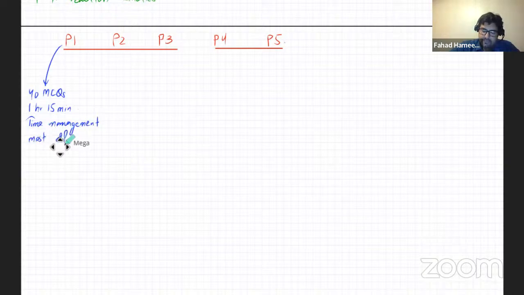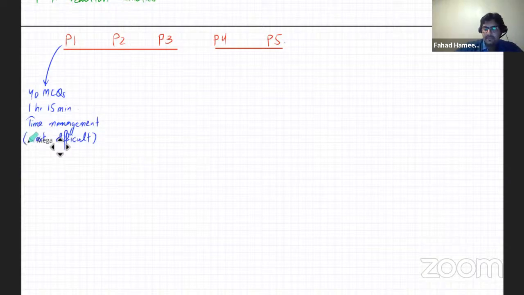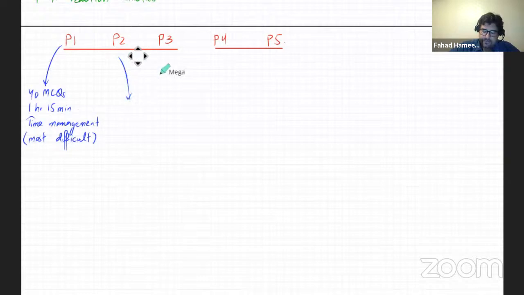The MCQs are usually not very straightforward, and they're very tricky. O-levels MCQs were slightly easier, but these MCQs are a lot harder. P2 is slightly straightforward. It's a relatively straightforward exam. Those are your structured questions, and it's for 60 marks.